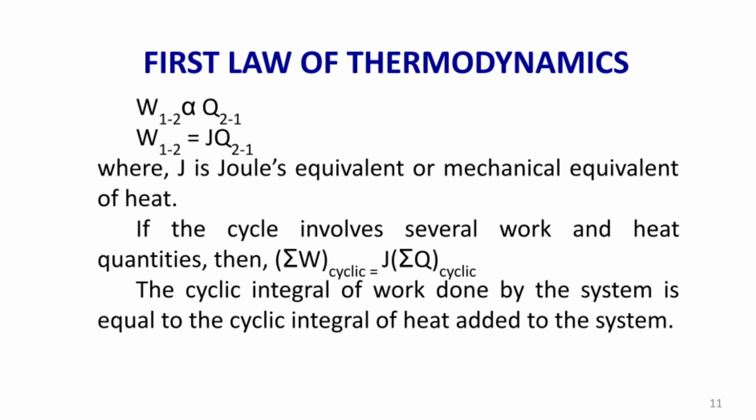Suppose you have 3 work quantities and 3 heat quantities, then totally there will be 6 quantities, plus this Joule's equivalent term will be there.